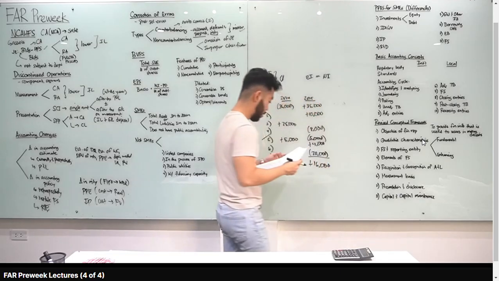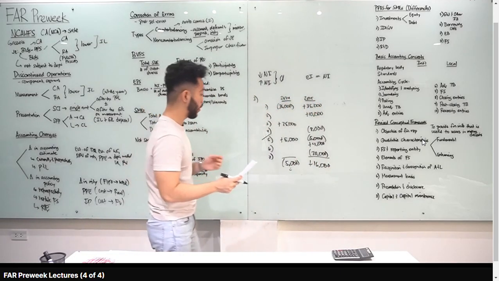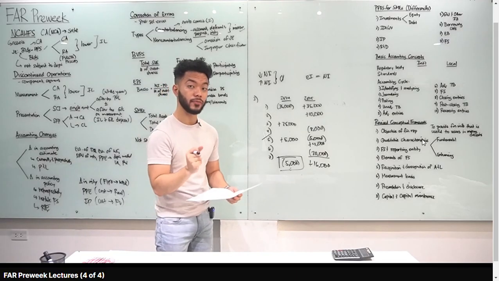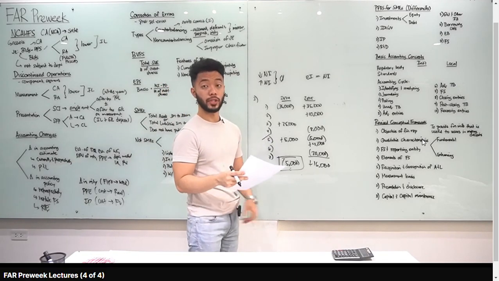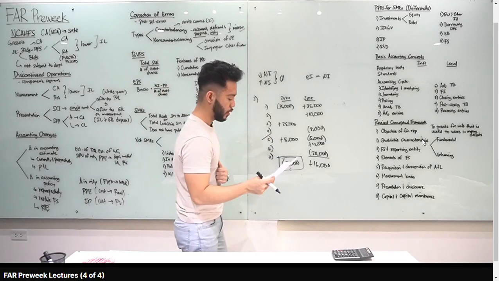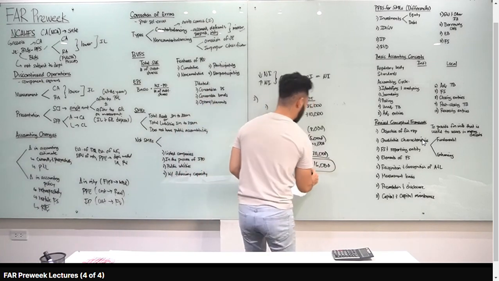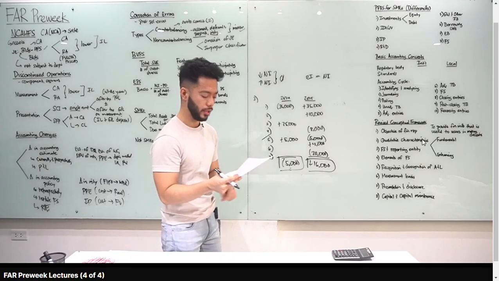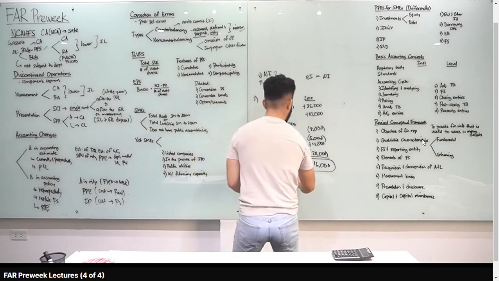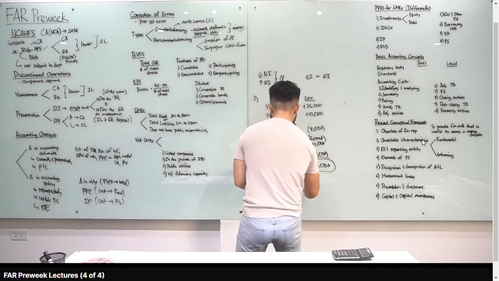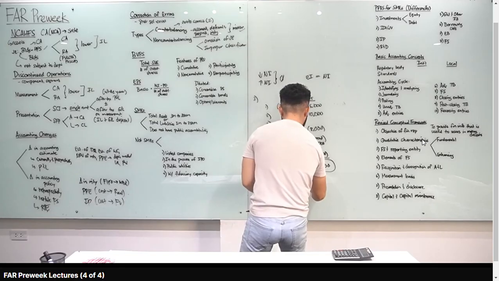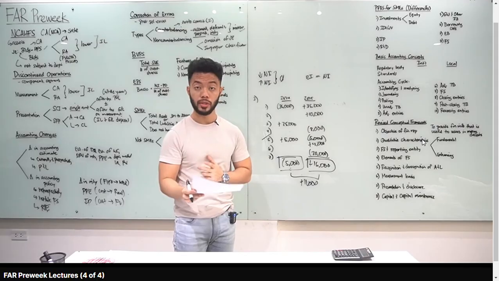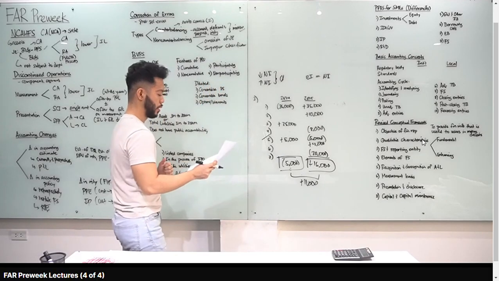Our answers. Number 3, what is the effect of the errors on net income for 2024? To correct the error, we need to minus 5,000, so it is overstated by 5,000, because you need to subtract. That's D for number 3. For 2025, you need to add to correct it, so it is understated. For number 4, A: 16,000, understated. What is the effect on retained earnings? The net effect is positive 16 and negative 5, so positive 11,000. We need to add 11,000 to retained earnings, which means our RE is understated. Letter A for number 5: 11,000, understated.